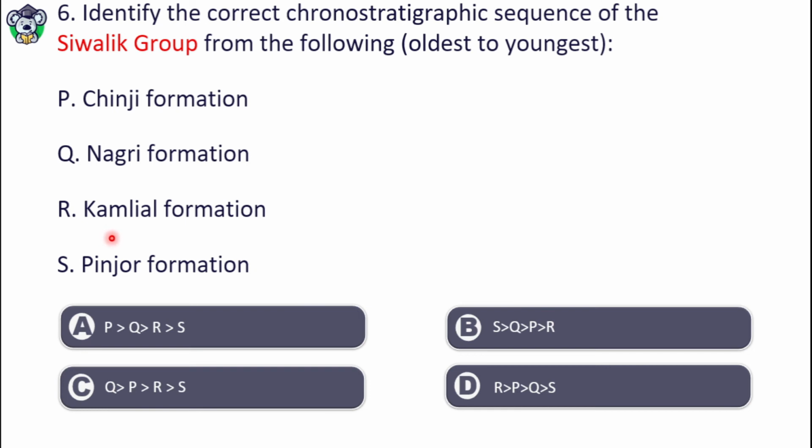The oldest will be Kamlial formation. After that, Chinji formation, then Nagri formation, and the youngest among all these is Pinjar formation. So the right answer is option D, that is RPQS.